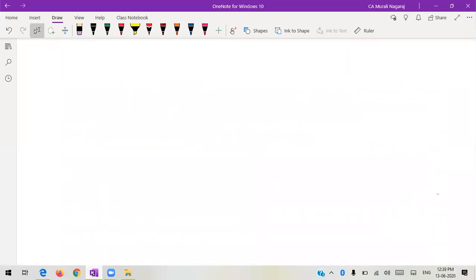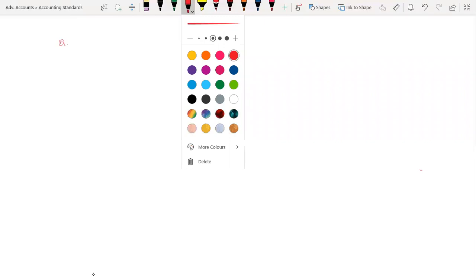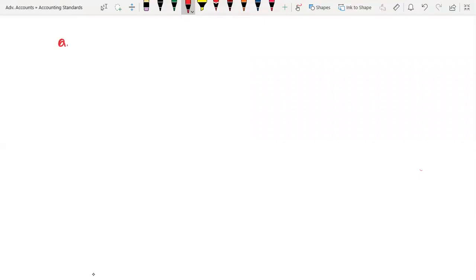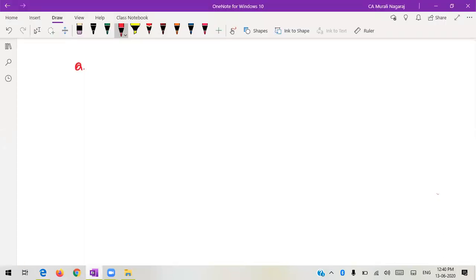Let's go for the solution. So, which is the question number, my dear friends? It is question number 19. Question number 19, solution, whatever the page number might be.